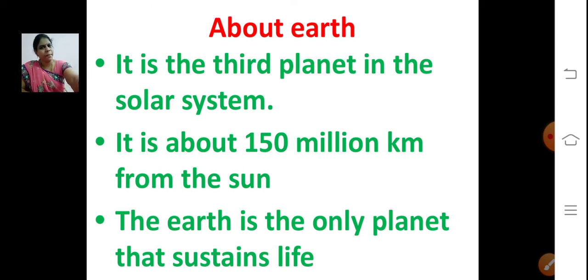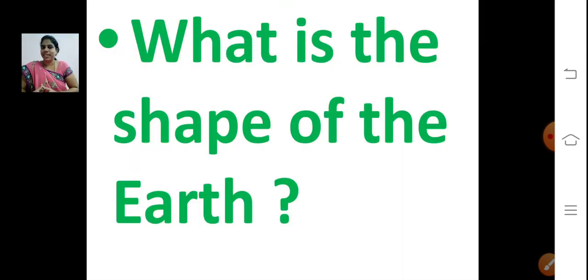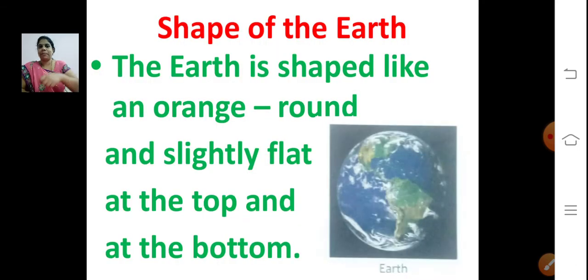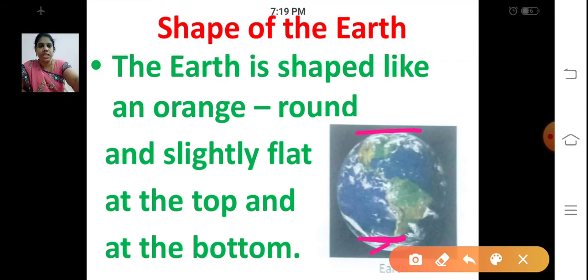Now what is the shape of the earth? Last class we discussed, right? Tell me what is the shape, how it looks like. The earth is shaped like an orange. It will be round, and at the top and bottom it will be a little flat. Just see the top and the bottom. It is not a full round shape.